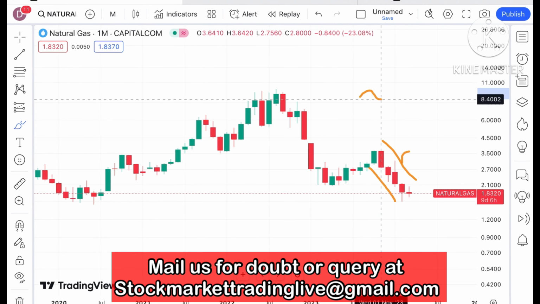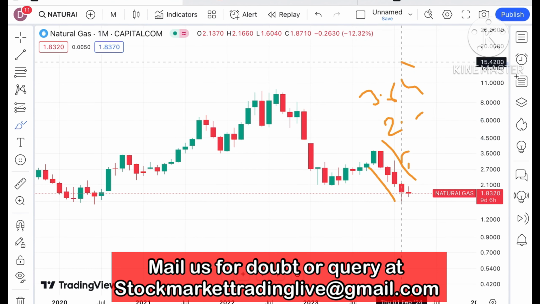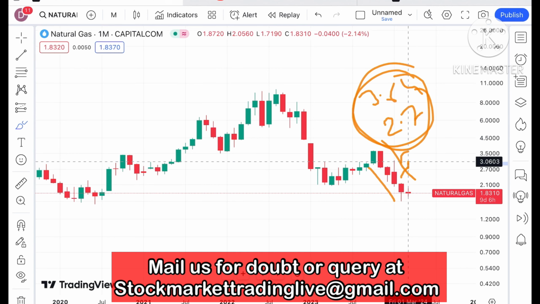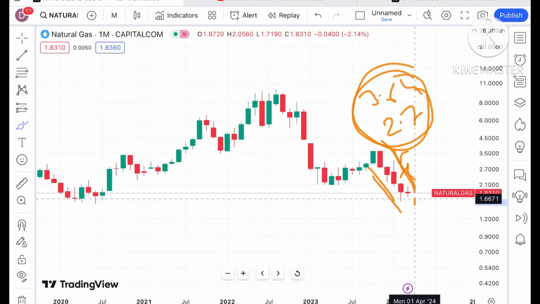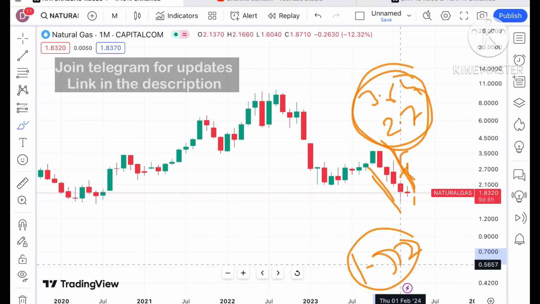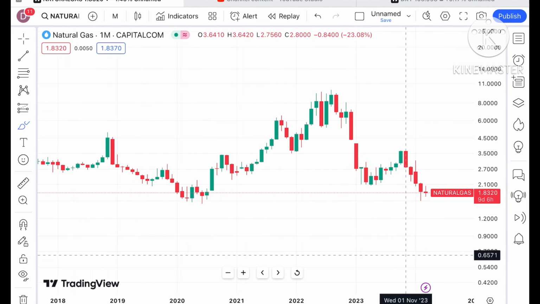Volatility is different. If you look at the first candle, it made a high of around 3.6403 and a low of around 2.7. That is almost a $1 movement we have seen. In the same way we have seen other candles also, and chances can be high that if the price starts moving below a level of 1.72, we can see a further downfall in the price of natural gas.